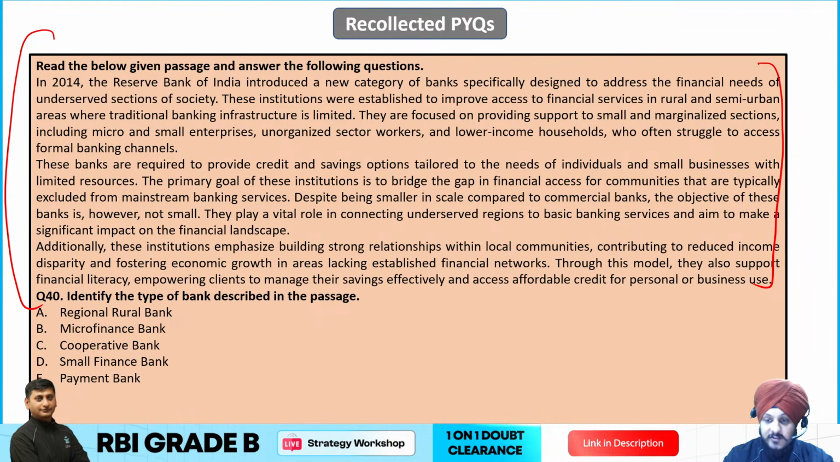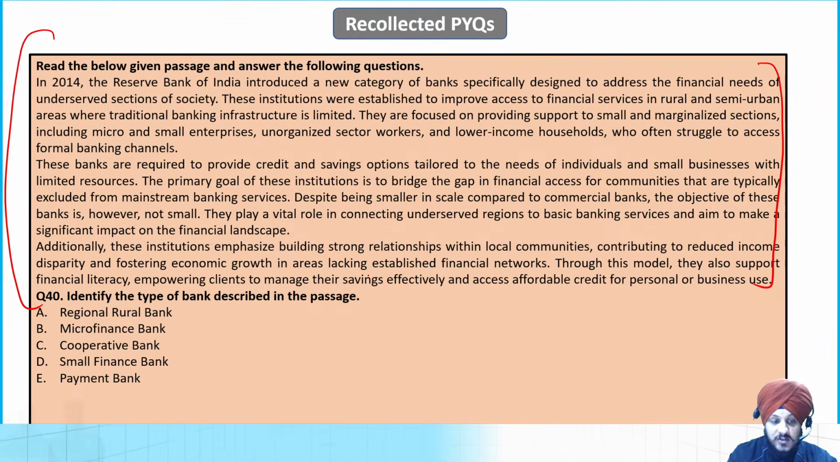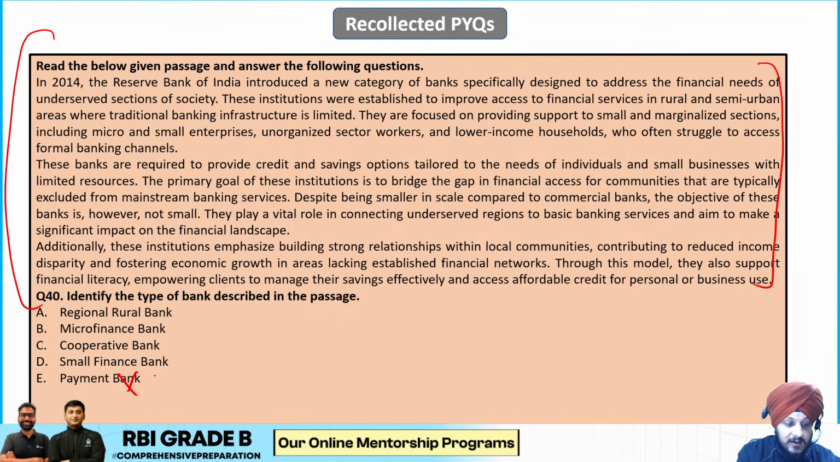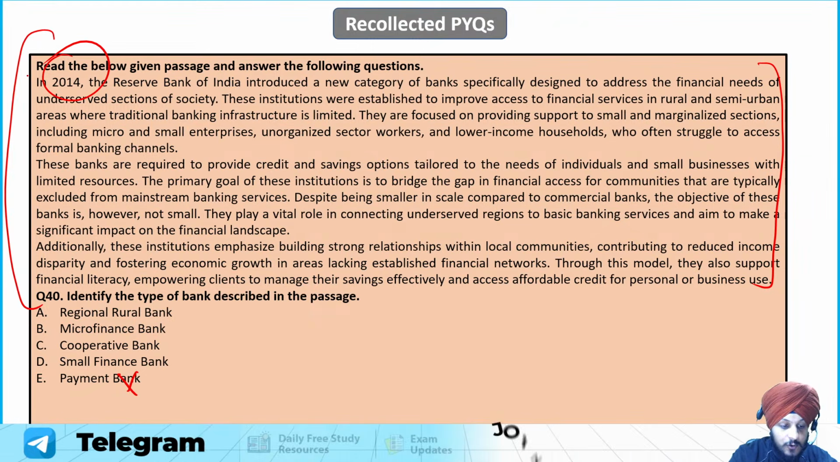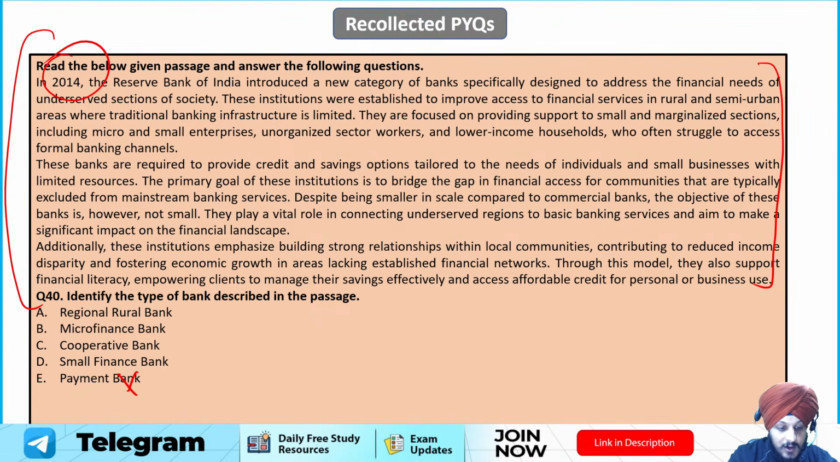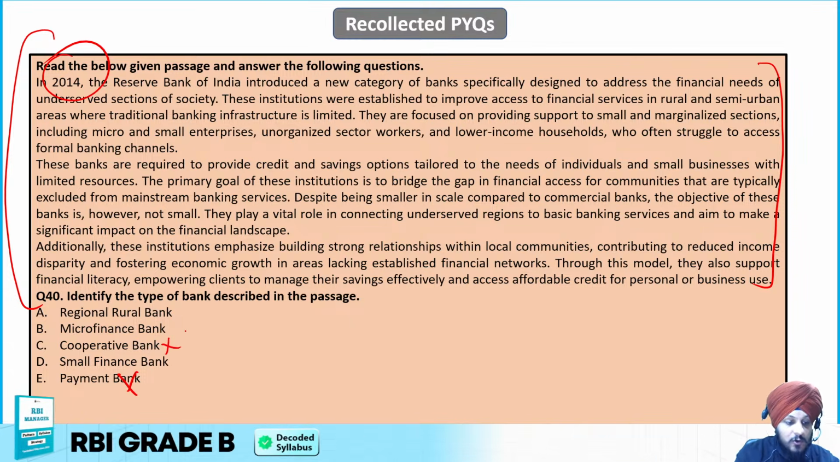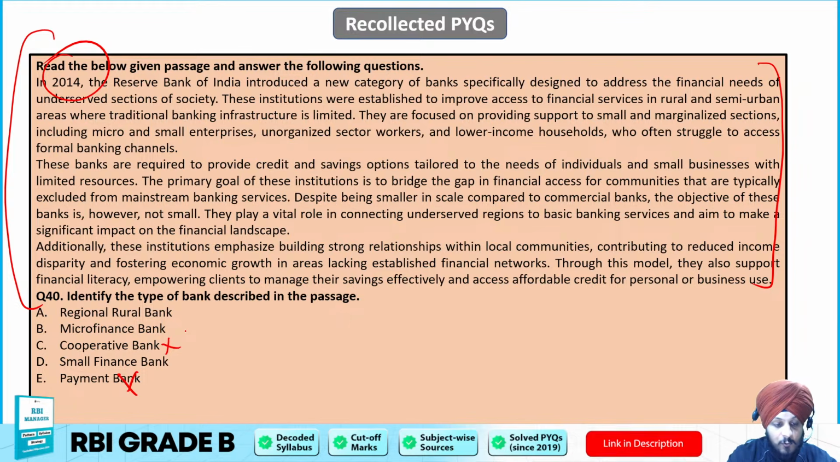By now you must have understood that since they are providing the loans, right, they are providing the credit options, so it cannot be the payment bank, right? Now these banks were established in 2014, right? It means not very long ago. So again, it cannot be these cooperative banks, because cooperative banks are very old banks, right? They will not be in this either.